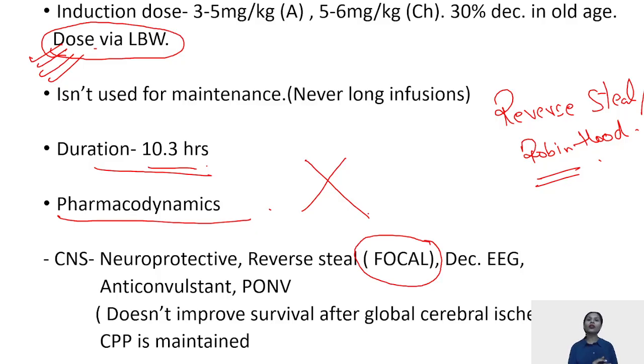It is a very good anticonvulsant, and it can lead to post-operative nausea and vomiting, unlike your propofol. Your propofol was antiemetic, but thiopentone is proemetic. It works on the very same receptors of the CNS, but it leads to emesis, unlike propofol.